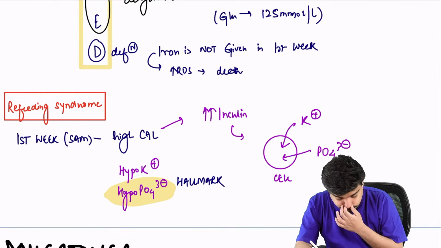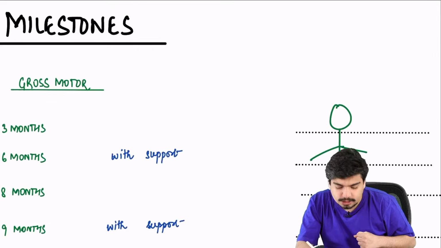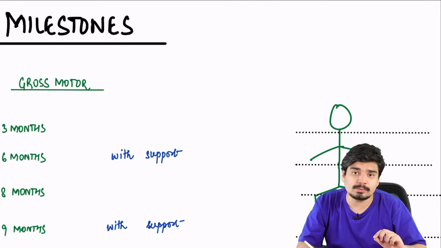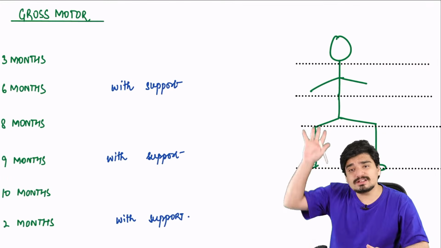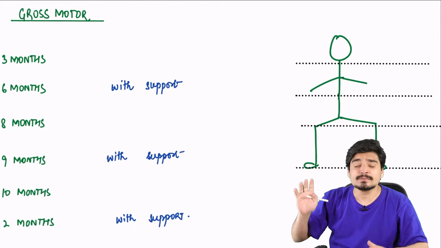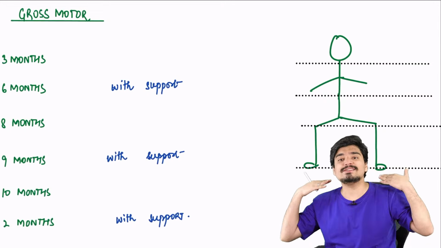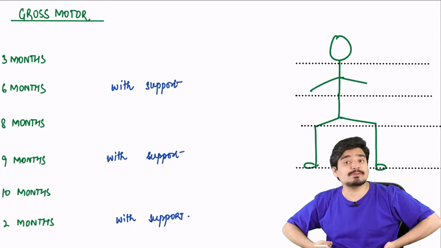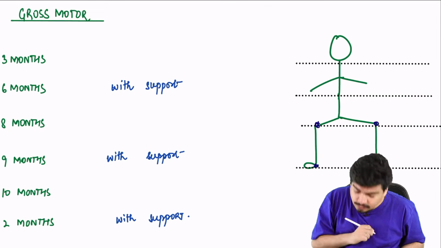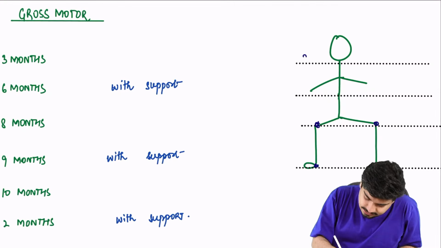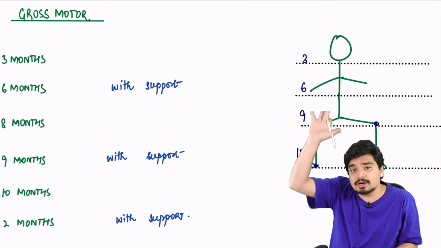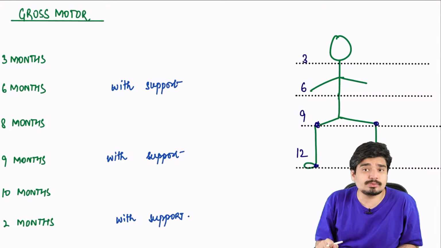Next we come to a very important topic, again milestones, very frequently tested milestones. As far as gross motor milestones are concerned, this is a simple stick figure which you can make and you will remember all the gross motor milestones very easily. The first line is at the neck, the second line is at the level of the trunk, the third line is at the level of the knees, and the fourth line is at the level of the feet. This stands for 3, 6, 9, 12. If you just remember this stick figure, the gross motor milestones become very easy.